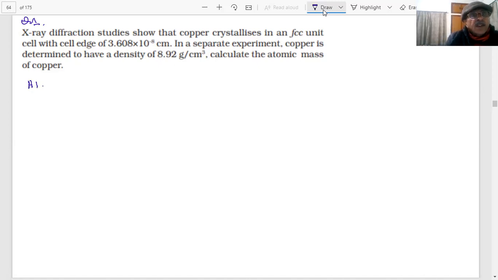Copper crystallizes in FCC. Sir, answer is 63.1 gram per mole.